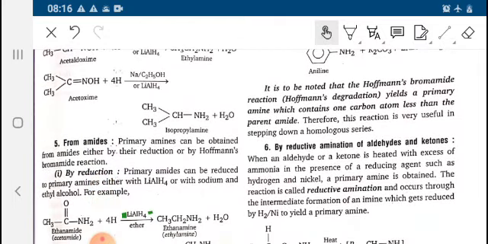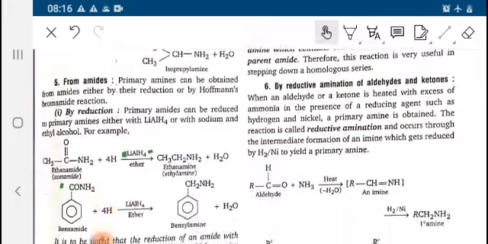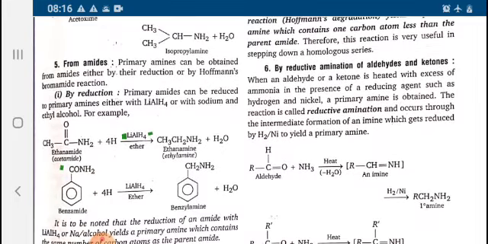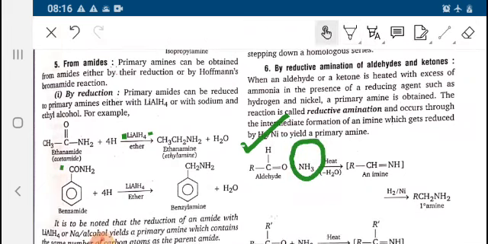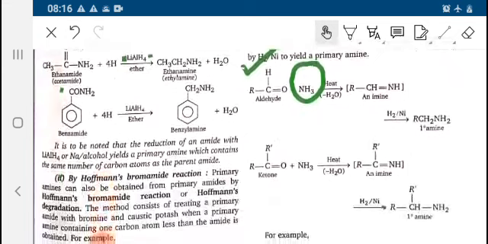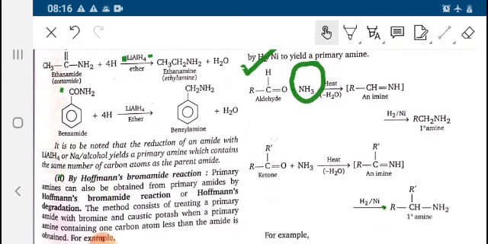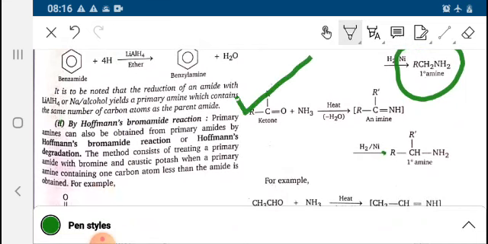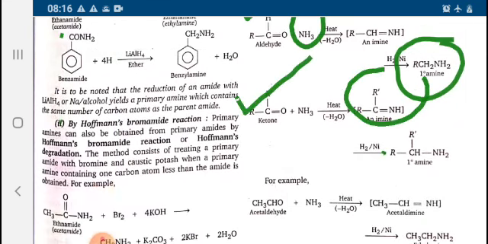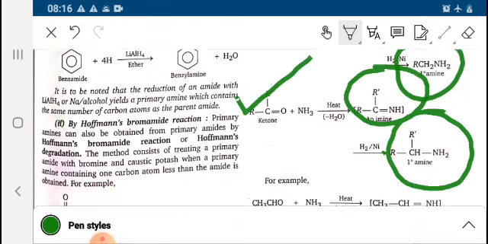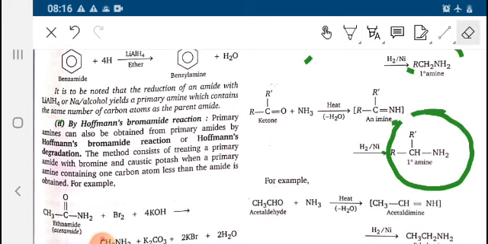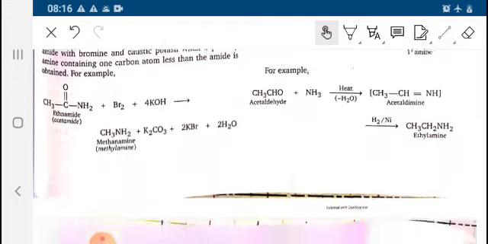Next is the reductive amination of aldehydes and ketones. In this, aldehyde reacts with ammonia in excess, which will give you 1 degree amine. Similarly, ketone reacts with ammonia to give imine and then 1 degree amine. This is the formation of 1 degree amines.